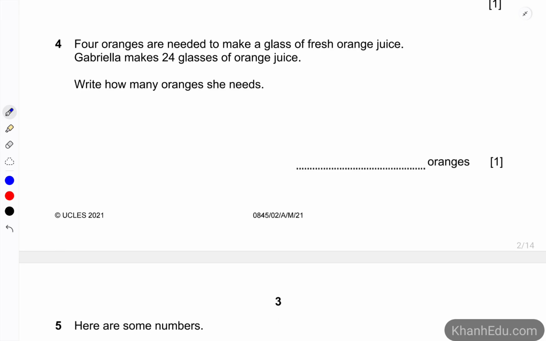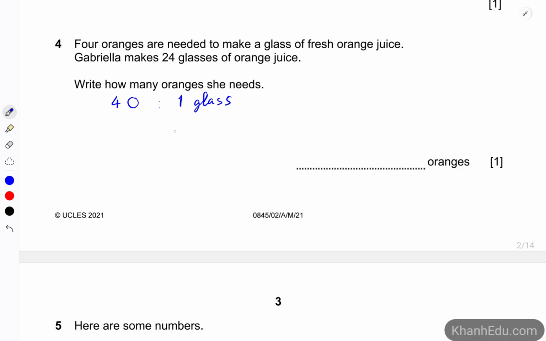Okay, question 4. 4 oranges are needed to make a glass of fresh orange juice. So 4 oranges to make 1 glass.